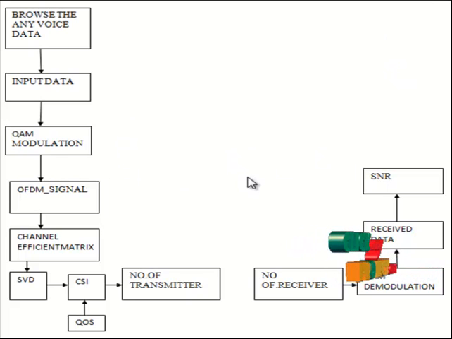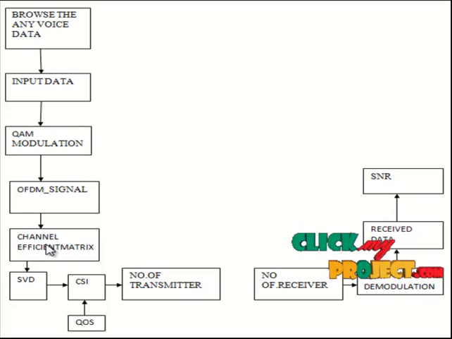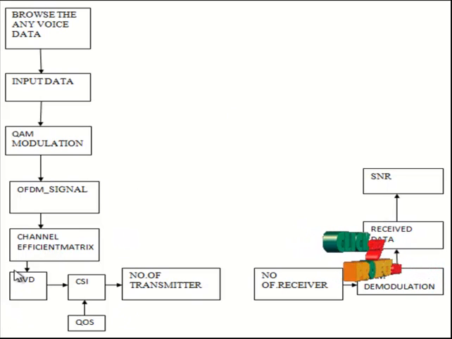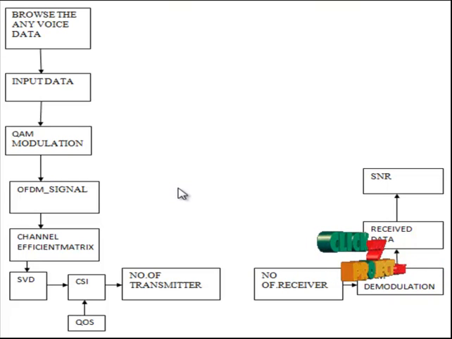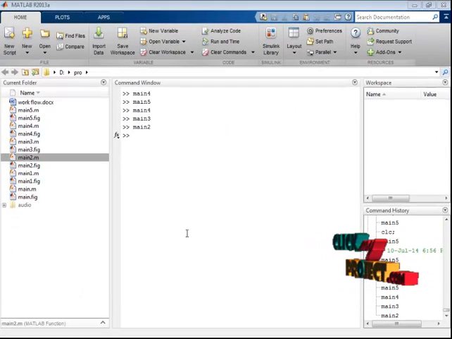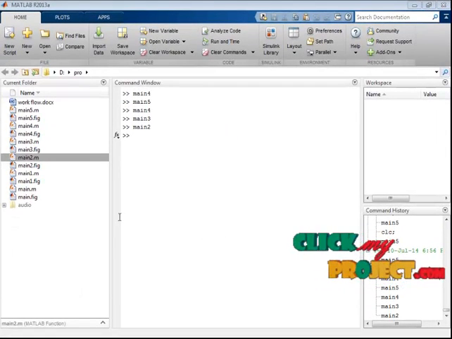Thus this is the flow diagram for the whole MIMO-OFDM signal. Thus this is the process for the modified algorithm in energy efficiency optimization of the power allocation method. Finally, we will see the output for the product.